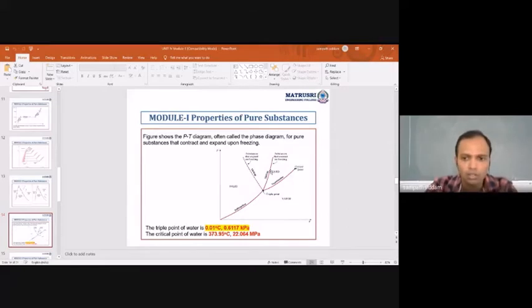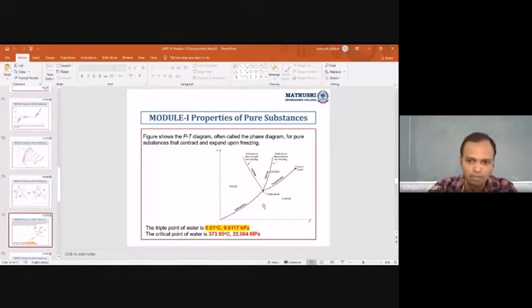Okay. So next, after it is converted into liquid, there is a zone in between the liquid and vapor, that is a dome. This is the dome which you have learnt. And once it continues heating, with the latent heat being absorbed continuously, it is converted into vapor. And furthermore, on increasing the pressure, it reaches the critical pressure. Okay, critical point.